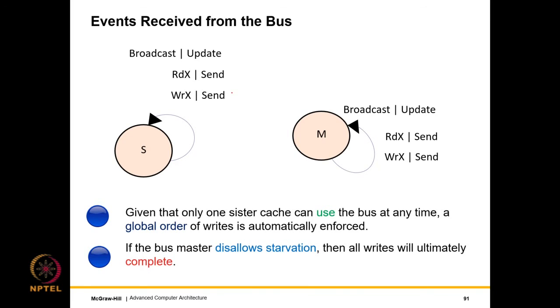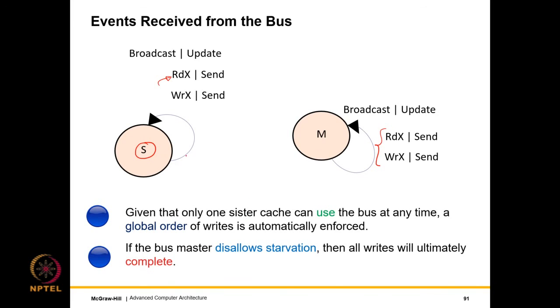Now let us look at events received from the bus. We can receive several events from the bus. Let us say we are in the shared state. We receive a broadcast. Nothing much needs to be done, we update the value. We receive a read miss. Again, nothing needs to be done, we send the data. And we receive a write miss. Again, nothing needs to be done, we send the data. Similarly, in the M state, if there is a broadcast message, we update the value. And for any read or write misses, we send the data.